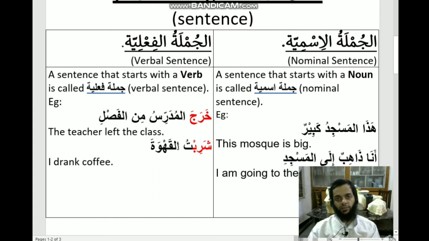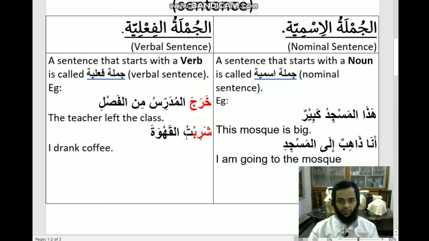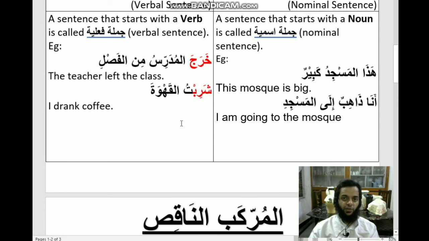If the verb is transitive, then in addition to fi'l and fa'il you will also be looking for maf'ul bihi, that is an object in English. In this sentence sharib is a verb, tu is fa'il, and al qahwa is maf'ul bihi, that is an object. Again, no details anyway.